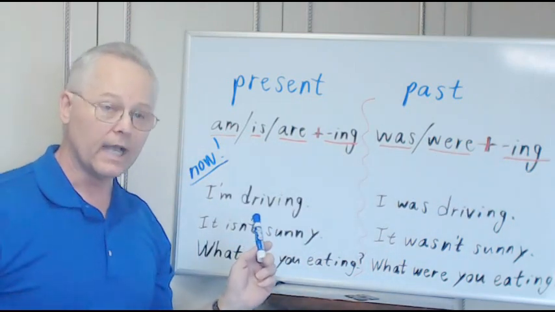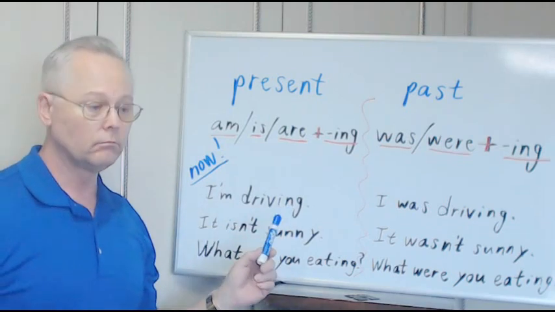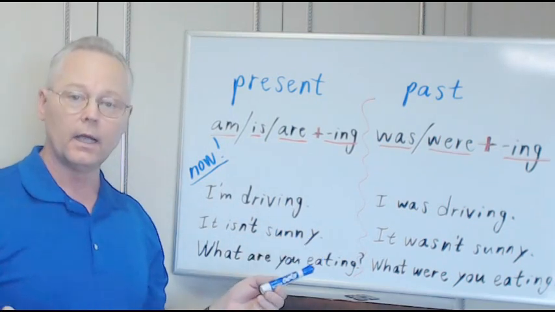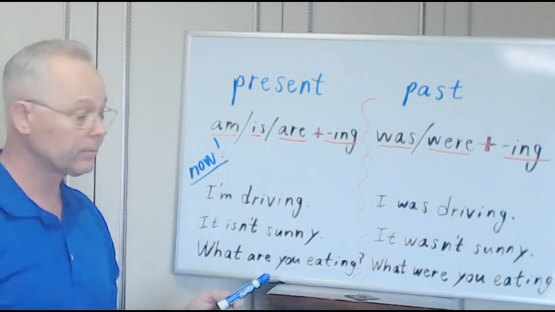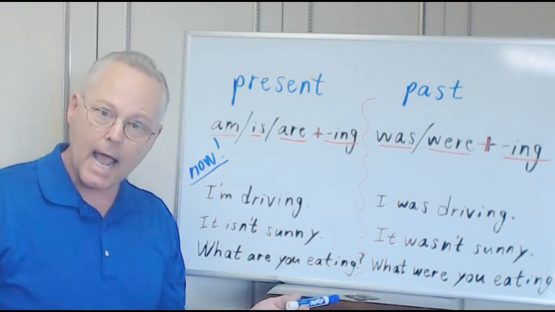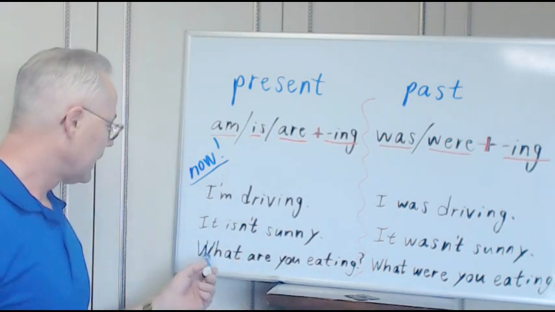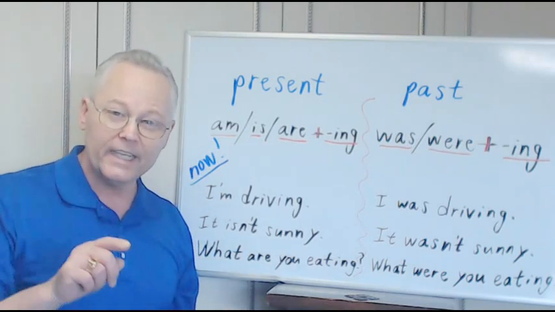Happening now. Now is the present. I'm driving to work. I'm driving my mother to the doctor. It isn't sunny now. What are you eating? What are you eating now?